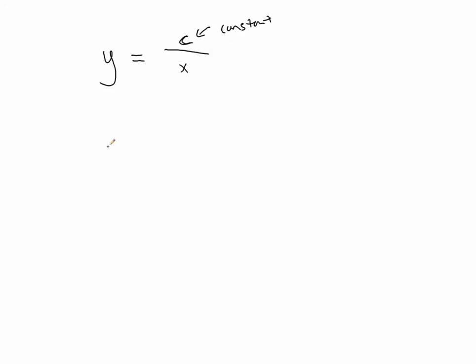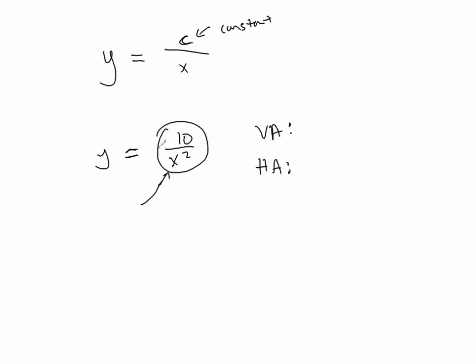But anyway, what if we consider something like this? Let's say y equals 10 divided by x squared. And let's just begin thinking about how this behaves. So far we talked a little bit about vertical asymptote and horizontal asymptote. Well, let's think about what the vertical asymptote is here. So a vertical asymptote we define as any point at which the input is undefined. So when is this quantity undefined? Well, it's undefined whenever the denominator is 0. That's the only time I'm going to have a problem solving.